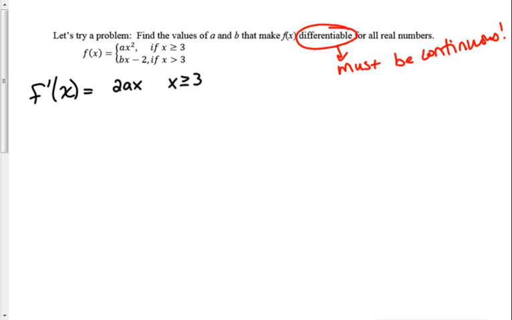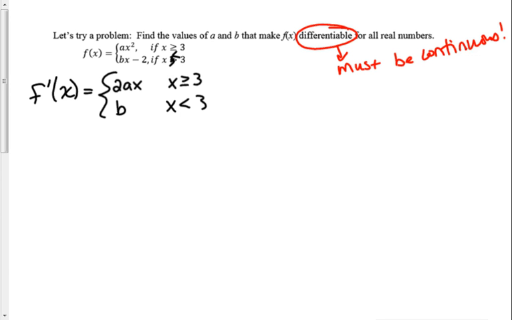I'm going to do the same thing with the other piece of the function, remembering that b is just a constant. So when I take the derivative of bx minus 2, I simply get b. The derivative of 2 is 0. And that is good when x is greater than 3. Oh, sorry, that's a mistake in my handout. This should be less than, and this should be less than here as well. I apologize, I did not catch that. Okay, so here we have our derivative. Again, I apologize for the mistake.